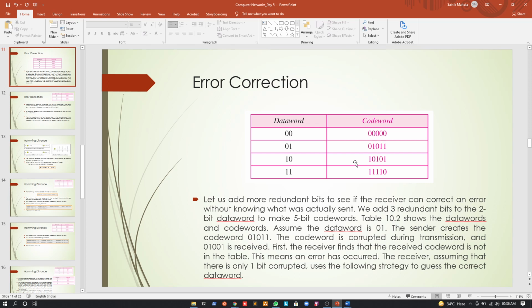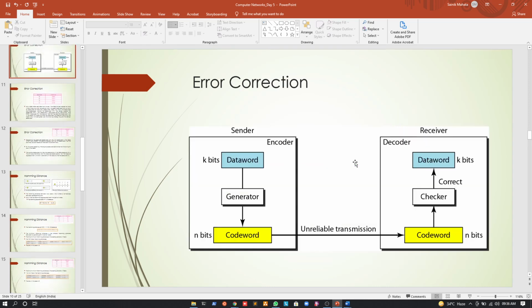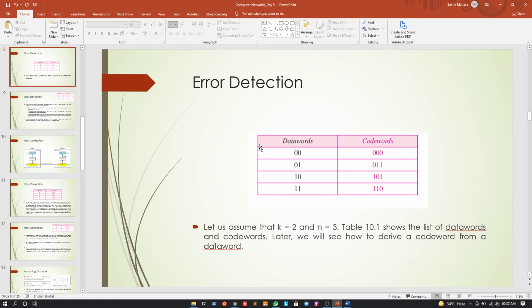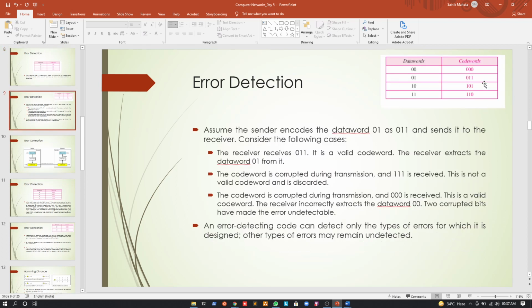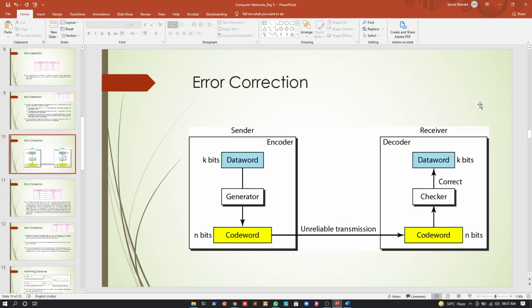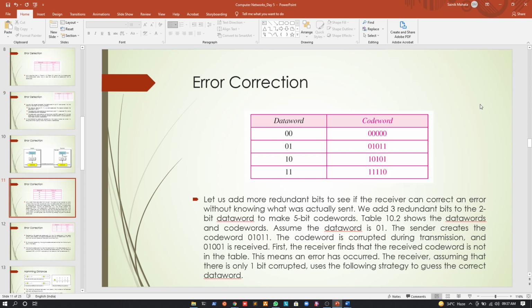Now, in the previous class, when we were studying the error detection part, we said that this coding scheme could be used to detect only one bit errors, right? If there were 2-bit errors, then it would be difficult for this coding scheme to detect the errors. Similarly, using this coding scheme, we can detect only 2-bit errors or 1-bit errors. If the errors were more than 2 bits, then it would become difficult for us to detect the error using this coding scheme.